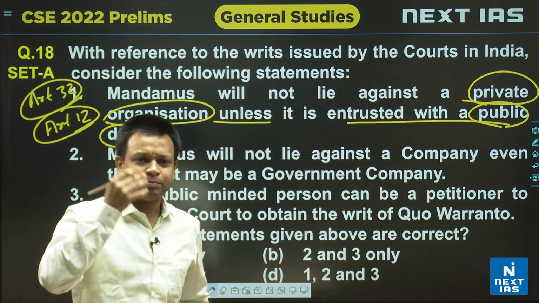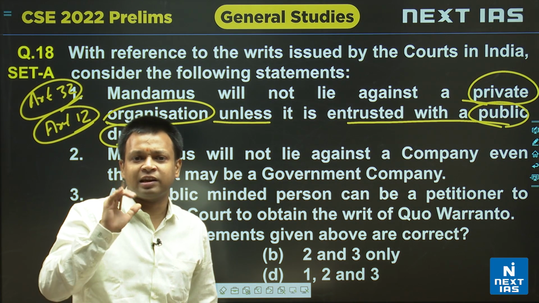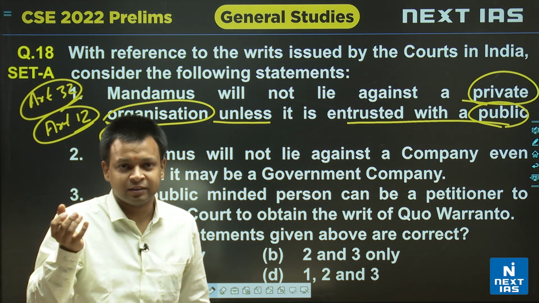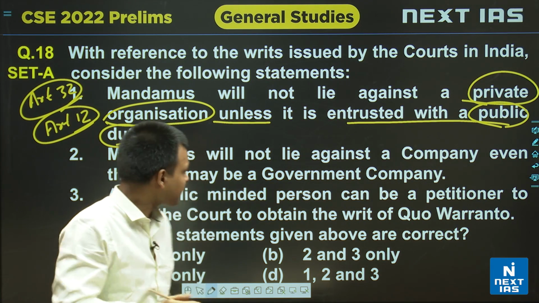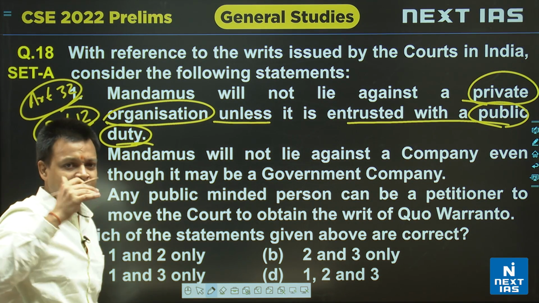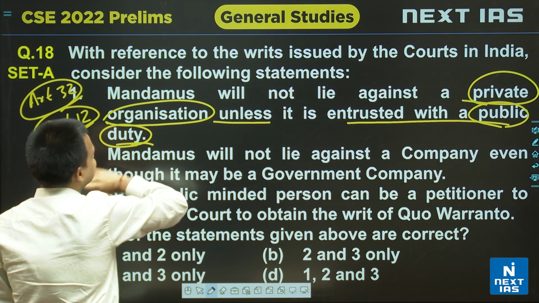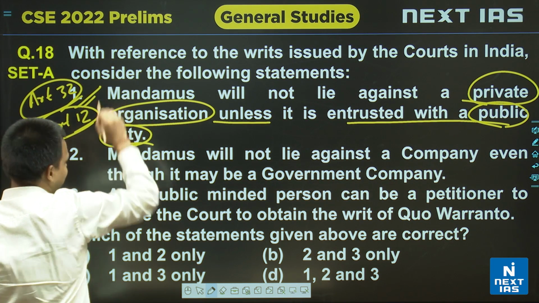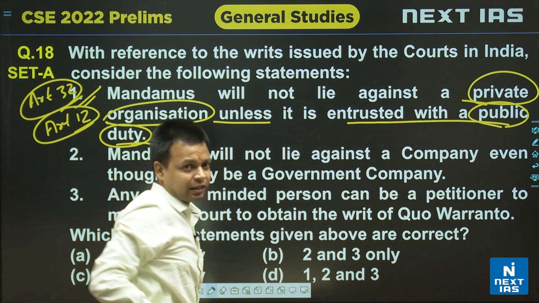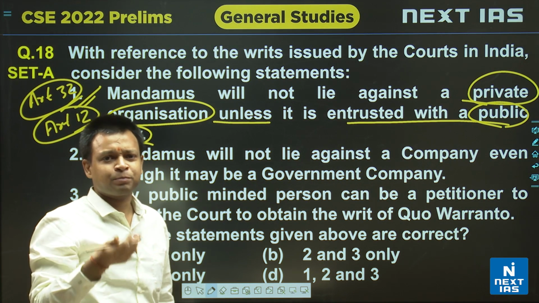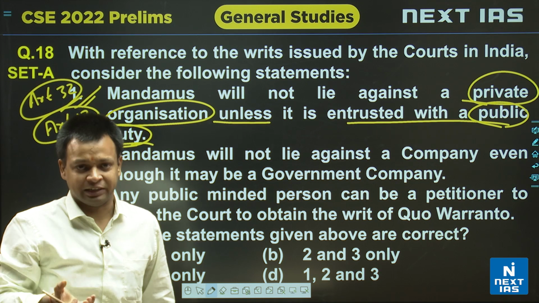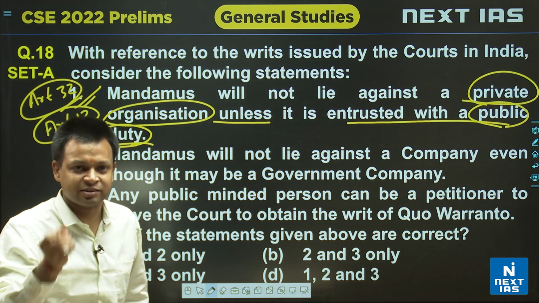So any body which is doing anything related to government or something of public duty can be covered under the definition of state. Khalid Mujib case, you must remember that. So this statement is correct, because a private body, if it is entrusted with a public duty, becomes of the nature of the state. Mandamus can be issued against the state.